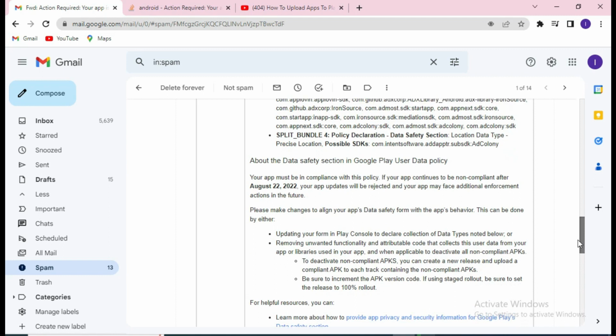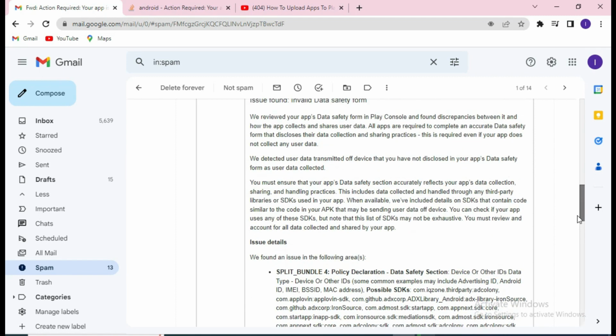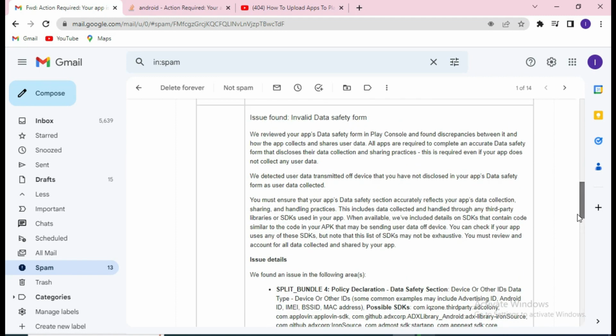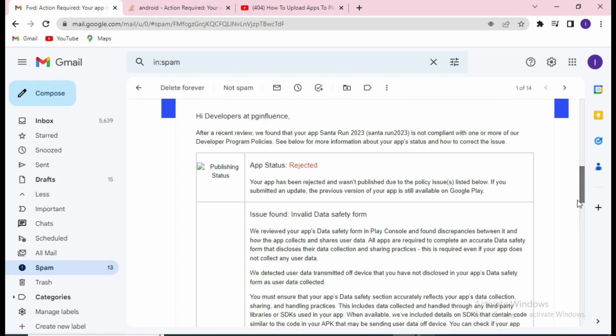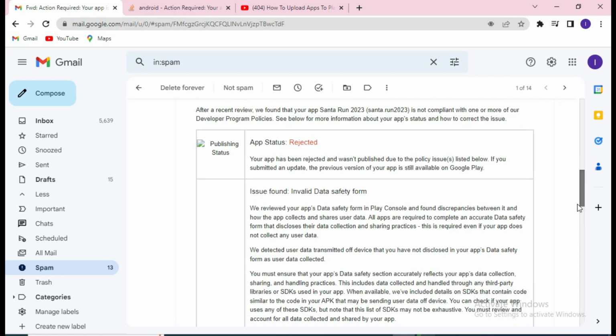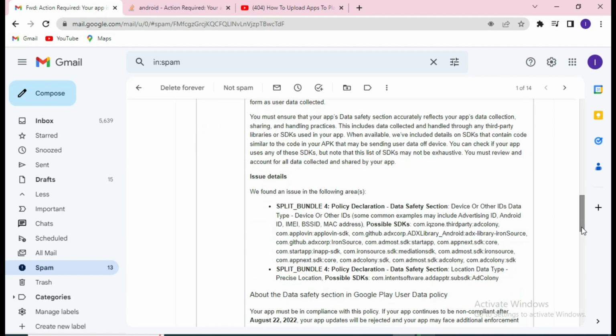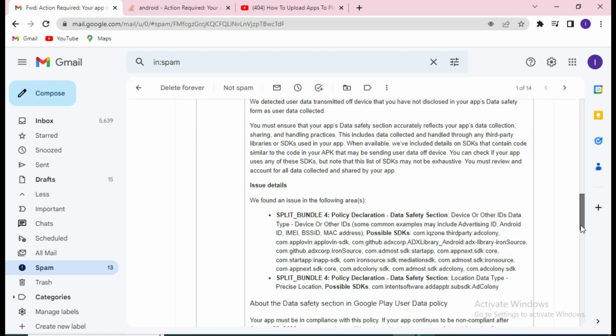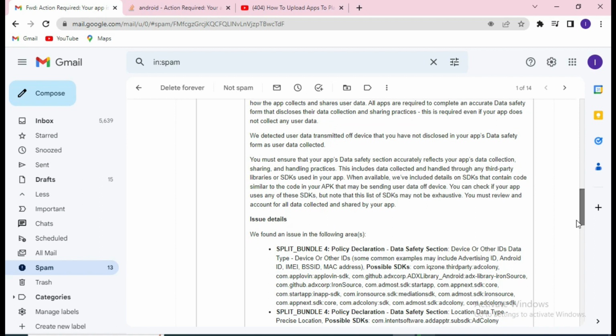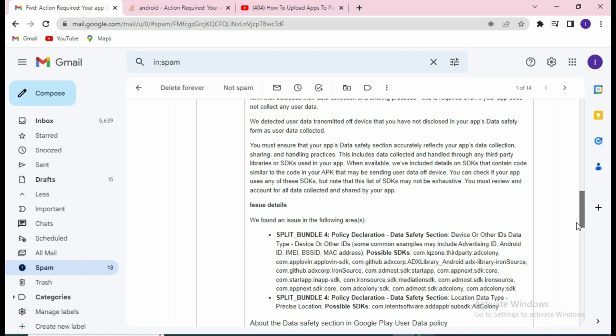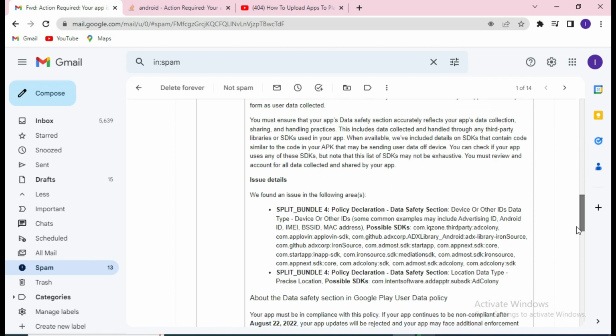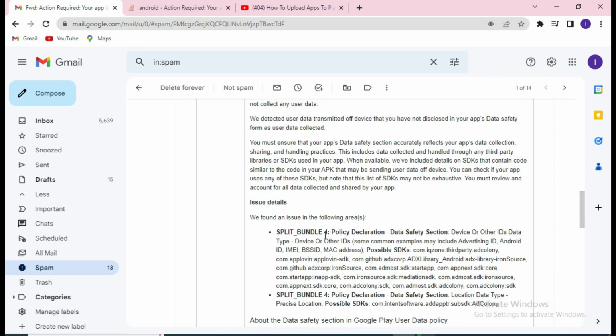So the guy did not understand what they were saying. He was saying it's a policy issue, that his privacy policy was rejected. I asked the person to send me the message so I could read it and see what Google is saying. I checked the app and it is okay. The app can be uploaded to Play Store. The app has no issue. When he forwarded the message to me, I noticed that the issue is just the device ID that you need to mark.